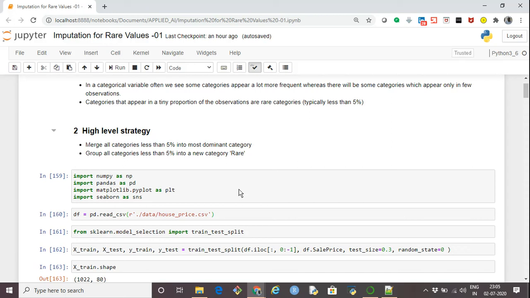I'll map black and white to this other category. In this way, we know that there is a certain amount of data, even though it's small in percentage, which is different from the dominant category, and it is rare.